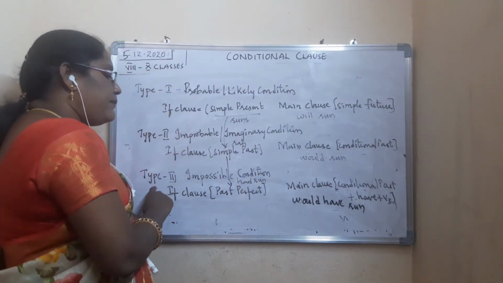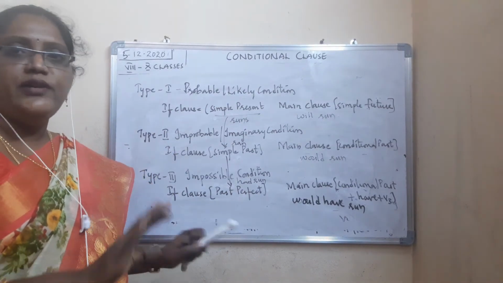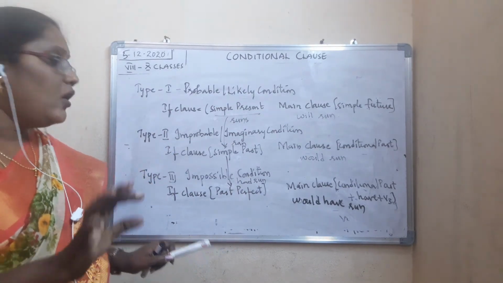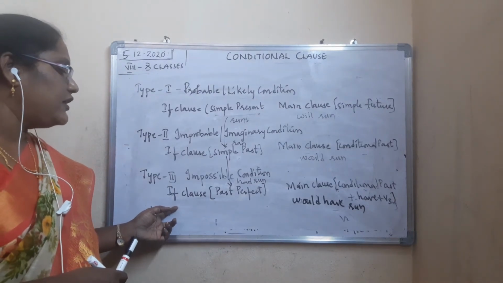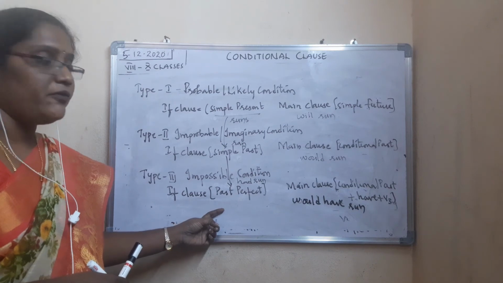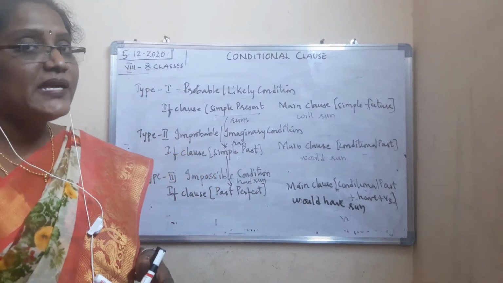Then type 3 is what? Impossible condition. Unless you work on something, you will not succeed. That is sure. So, it is an impossible condition. Then in impossible condition, if clause part will be past perfect and main clause will be would have plus V3 form. Would have plus V3 form.